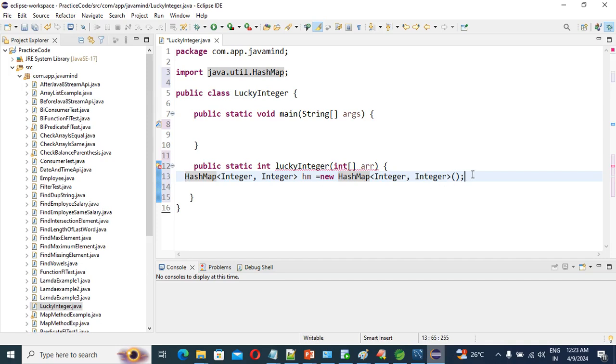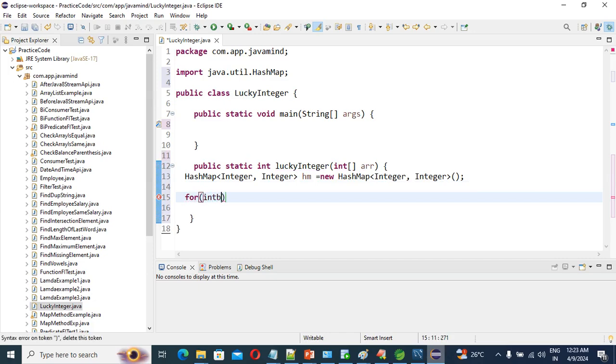Done. After creating hash map, then traverse the array from 0 to nth element, right? So for that purpose, what we need to do? We are going to take one for loop. Correct?